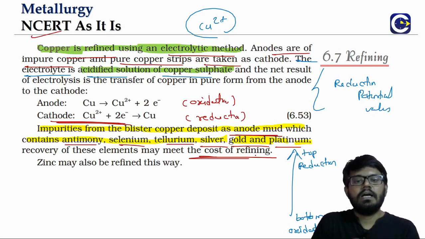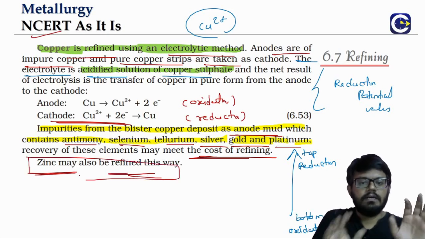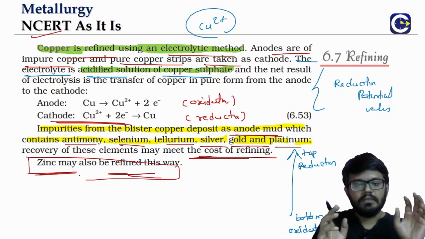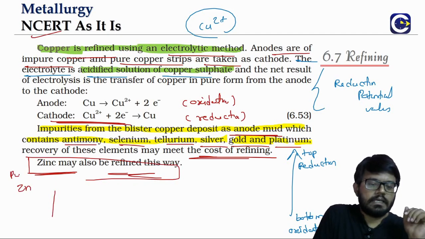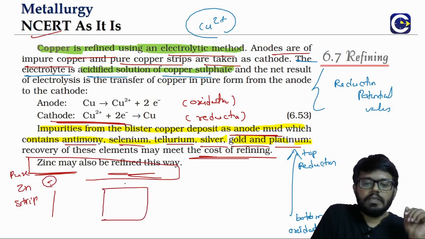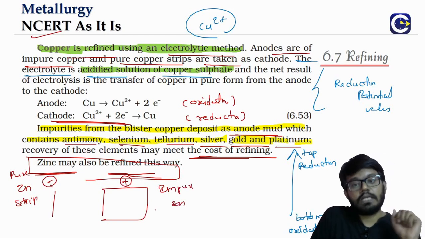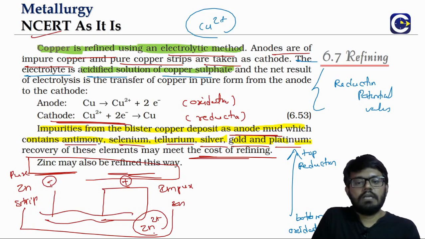So we can use the electrolytic refining for copper as well as for zinc. Here they have just given the idea as a single point. What we will be doing is the same concept. A pure zinc strip will be taken as the cathode. Thick impure zinc will be taken as the anode. That will be kept in a solution containing zinc ions, and we will perform the electrolysis.